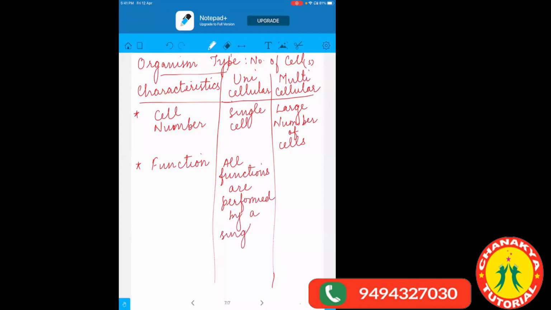Whatever the function is, be it respiration, excretion, or digestion, each and everything will be done by only a single cell, like amoeba. In the amoeba, everything is done with the help of only one cell. Whereas in the multicellular, different cells perform different specific functions. So they will be dividing their work and then doing that particular function.